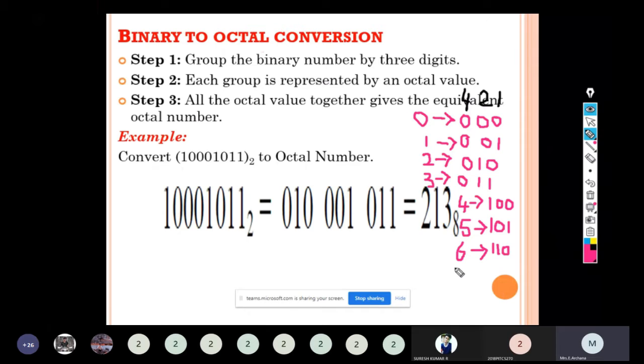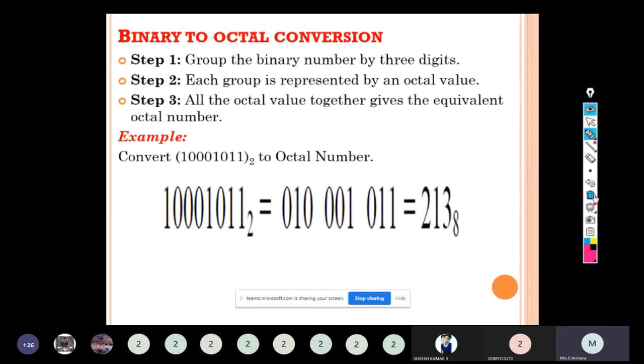So 1000101 will have the octal value 105 to the base 8. The next, we see the next example.